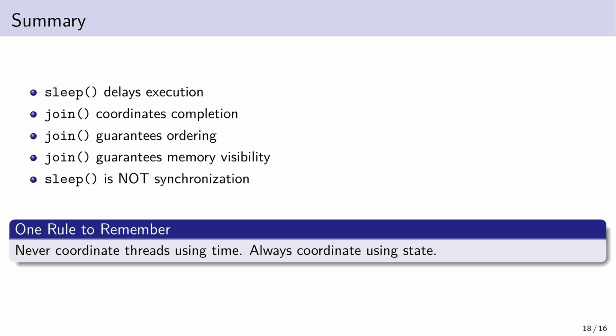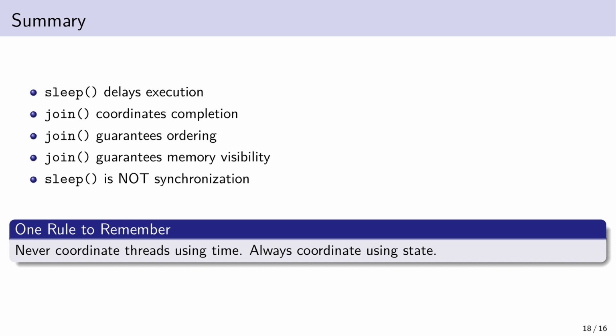Let's finish with one rule. Sleep delays execution. Join coordinates completion. Join guarantees ordering. Join guarantees visibility. Sleep is not synchronization. Never coordinate threads using time. Always coordinate using state. And next, we build on this foundation to control shared memory safely using synchronization and locks.